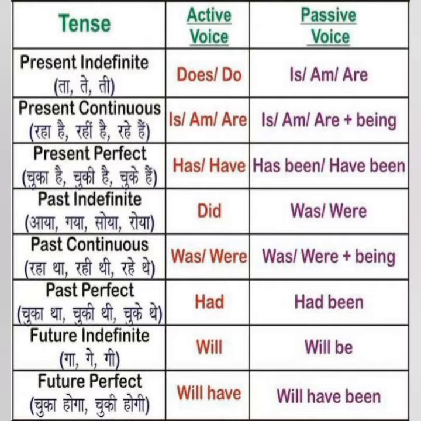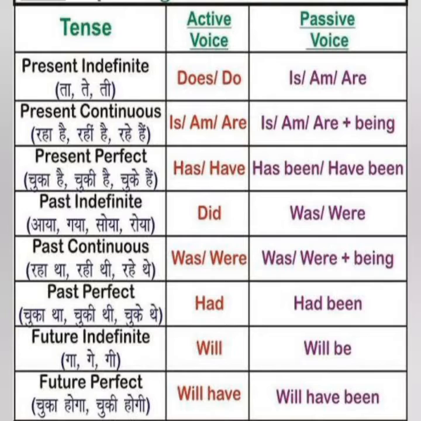Had is used in past perfect tense, it becomes had been plus v3 form of the verb in the passive voice. In the simple future we have will, which becomes will be in the passive voice, and in future perfect we have will have, which will turn into will have been in the passive voice. As we have already learnt in the class, students, that always we are supposed to use the v3 form of the verb. This is just a revision.